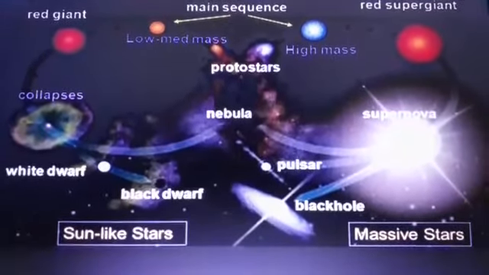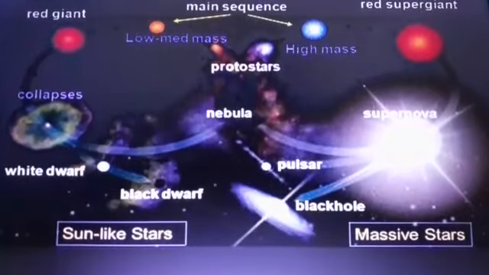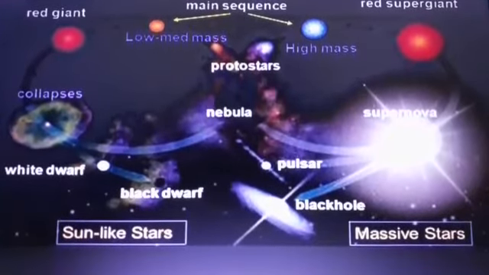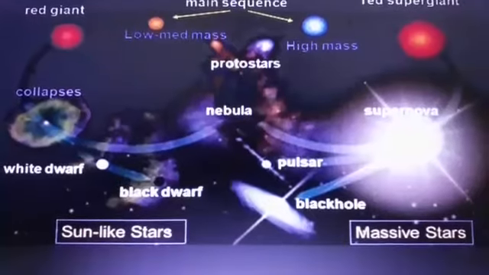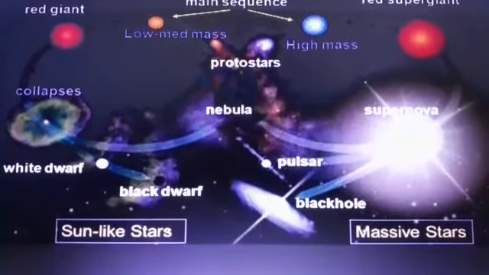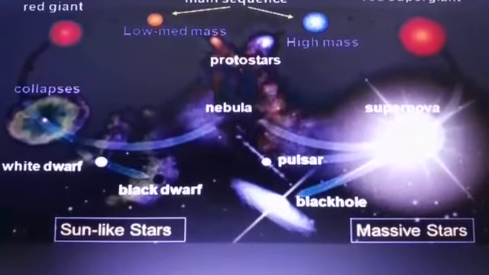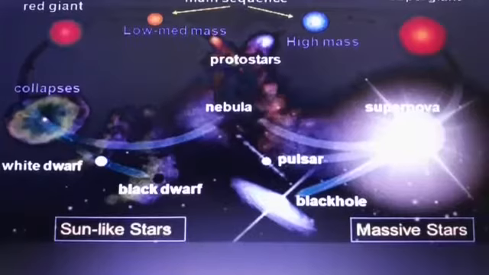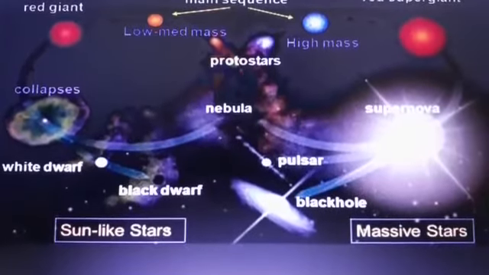The next stage is protostar. It is a spinning ball of hot gases and dust particles. Then comes the formation of star. A protostar becomes hot and produces great amount of energy and emits light. Now it is called a star like sun.